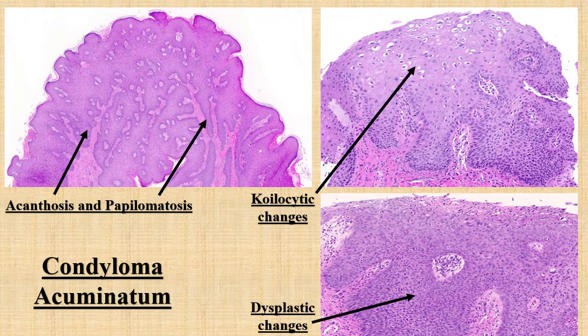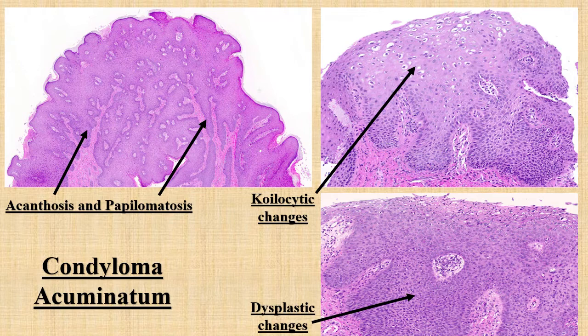You can see condyloma acuminata has microscopic features of acanthosis. You can see the flattening of the papillae, skin papillae or epidermal papillae, along with papillary feature that is known as papillomatosis. Then the second image is showing the coilocytic changes.